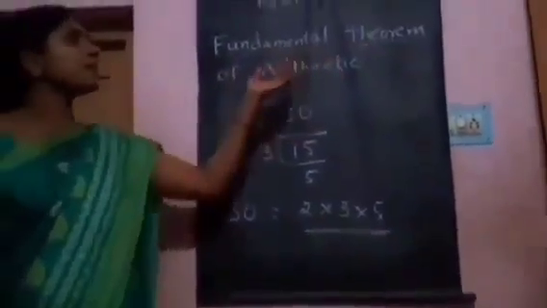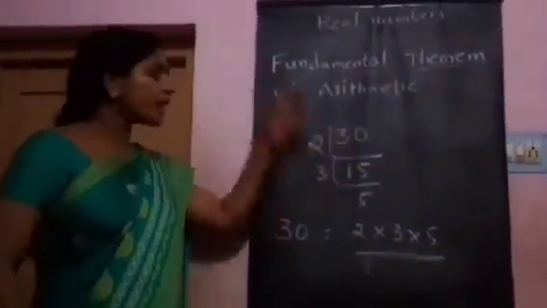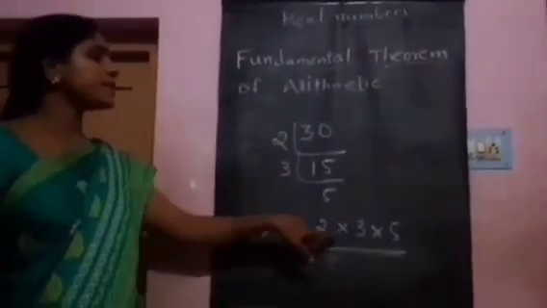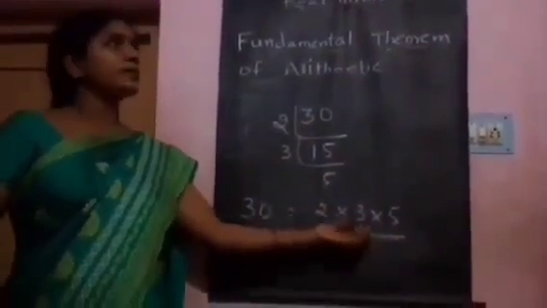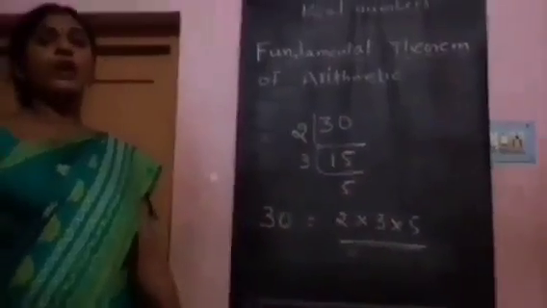What is the fundamental theorem of arithmetic? Every composite number can be expressed as a product of primes. The prime factorization is unique. This is called the fundamental theorem of arithmetic.